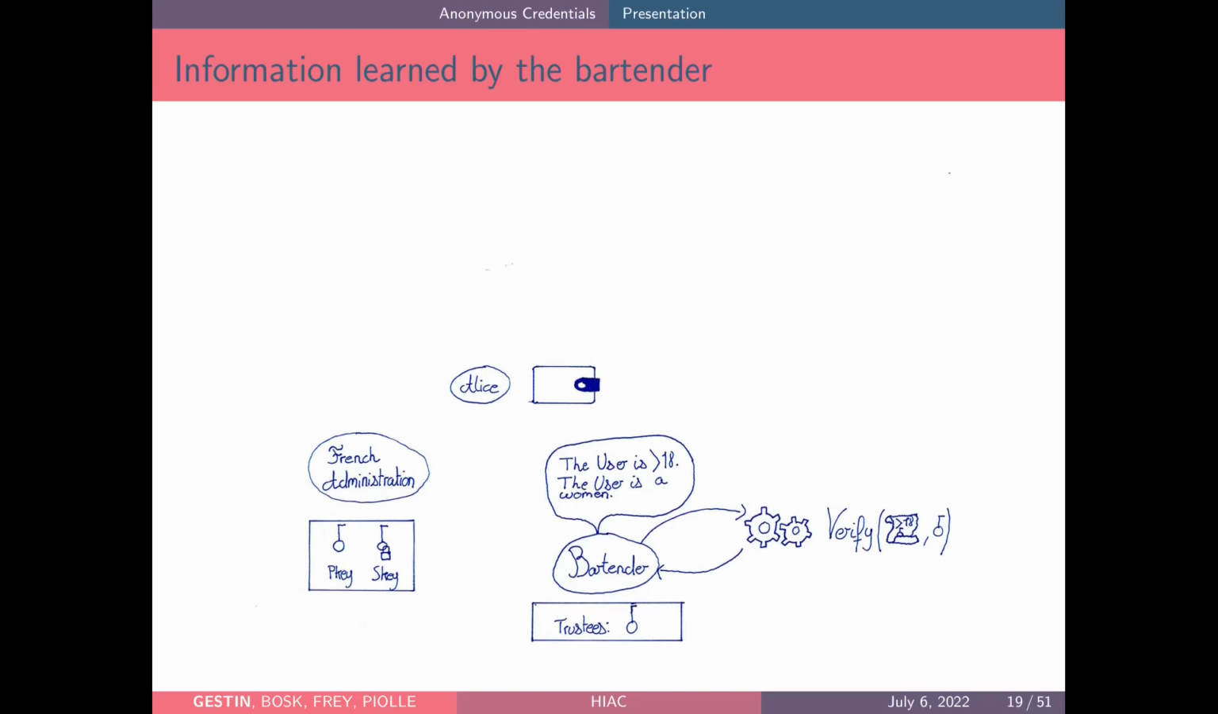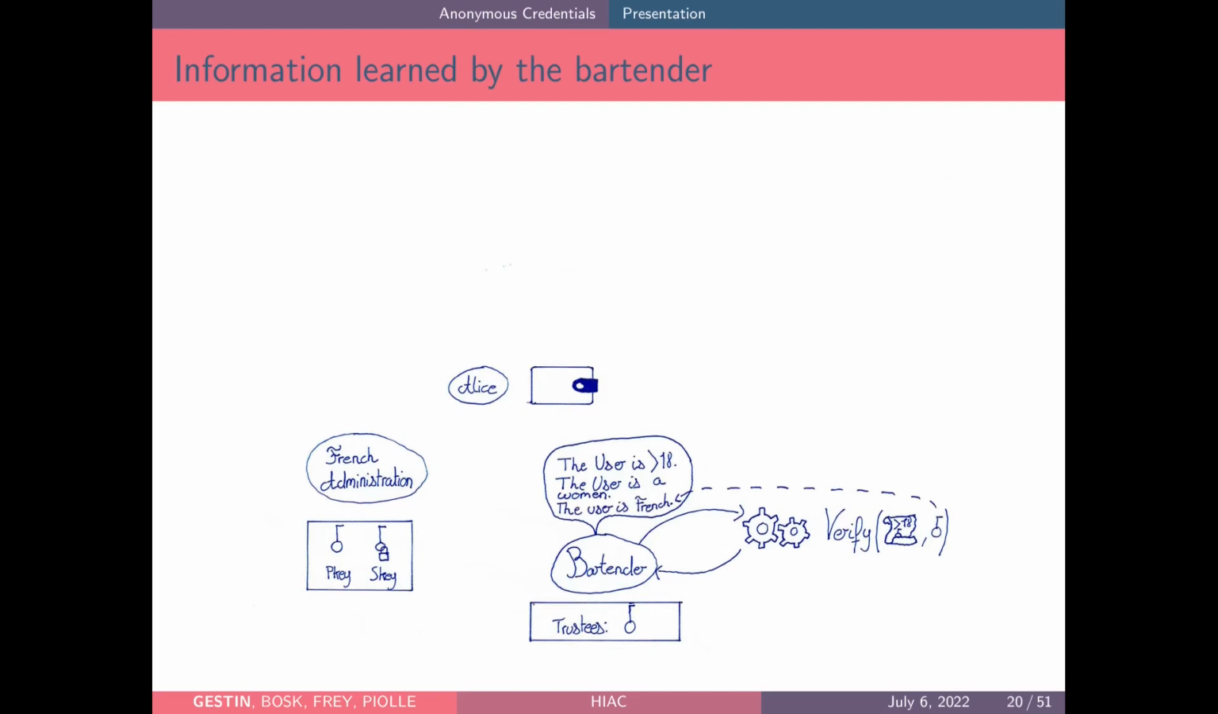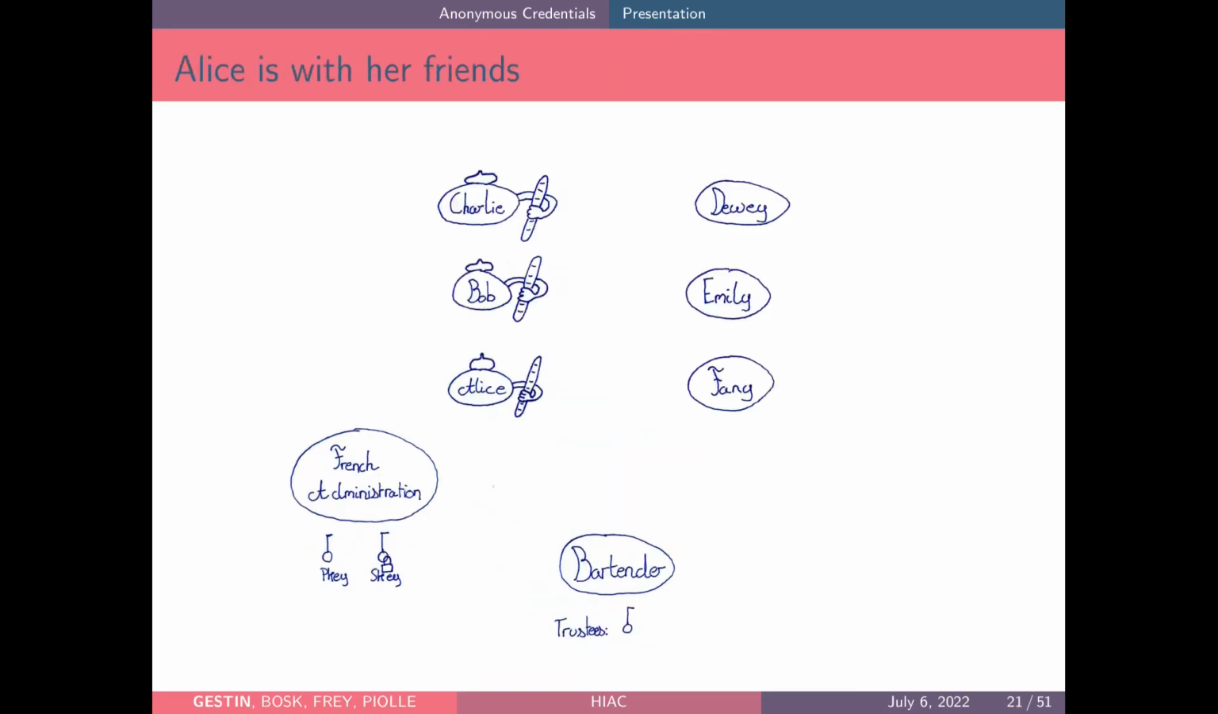But furthermore, because to verify the credential of Alice, the bartender used the public key of the French administration, the bartender knows that the user is French. So here we have one piece of information that Alice didn't intend to reveal to the bartender, but that the bartender learns anyway. Furthermore, Alice didn't go alone to the bar. She went with her friends Charlie and Bob, who are French, and Dewey, Emily, and Fanny, who are Italian.